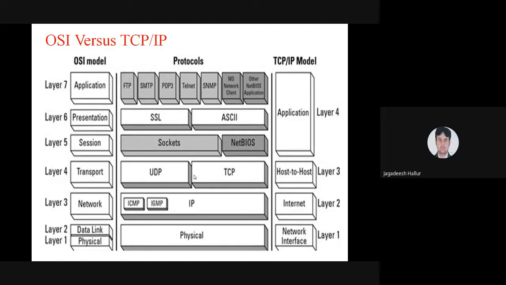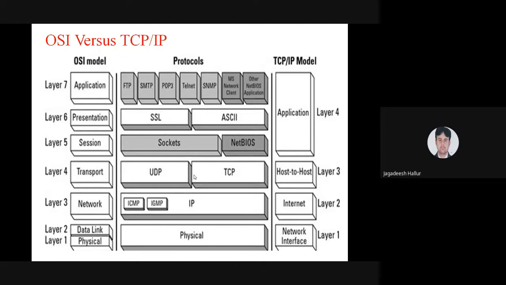Next, transport layer. This transport layer works mainly on TCP or UDP, that is from host to host. From sender to receiver, the connection has to be established and maintained till the end of that connection, till the data has reached the particular receiver. That has to be taken care of by this transport layer. The transport layer will be layer 3 in TCP/IP. You can use the same name, or you can give one more name, that is host to host. Network layer, that is internet layer, we are calling in TCP/IP.